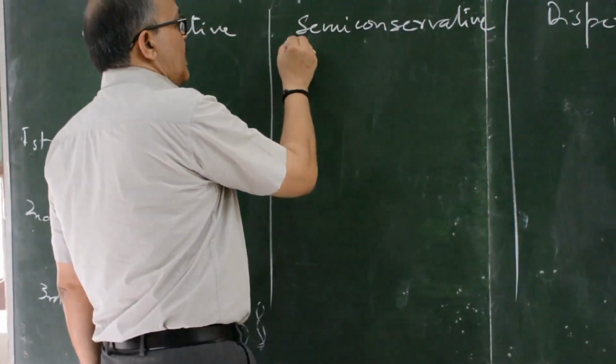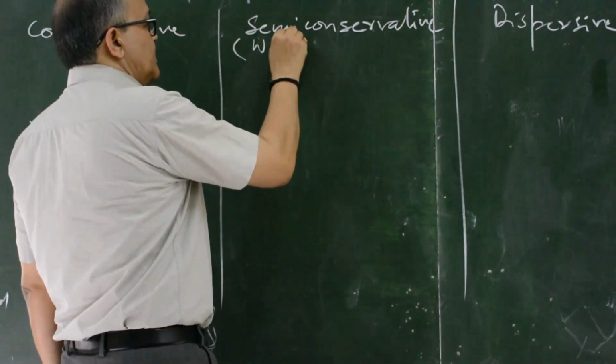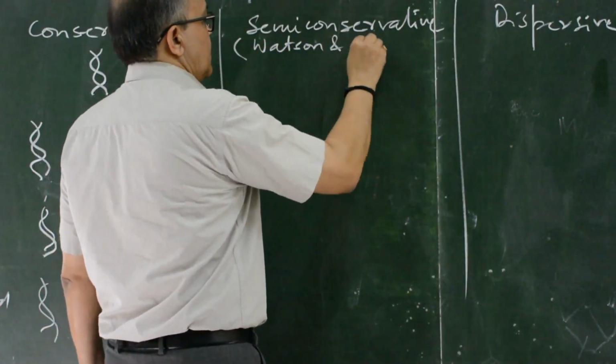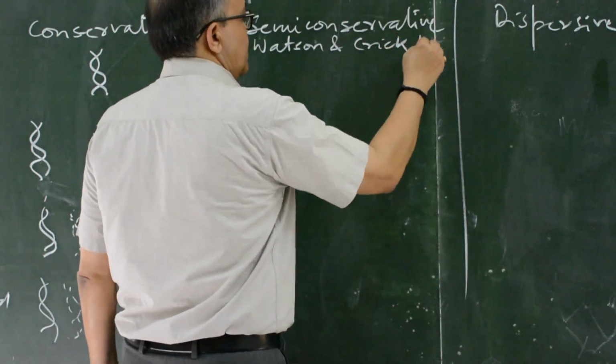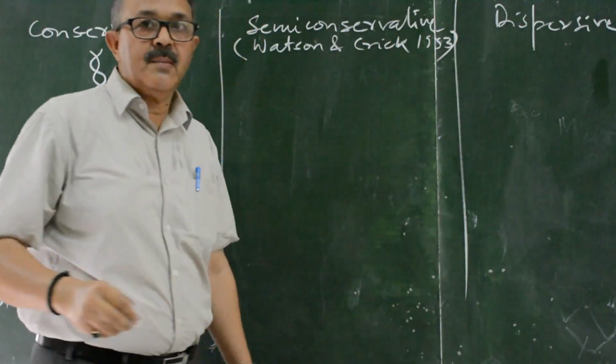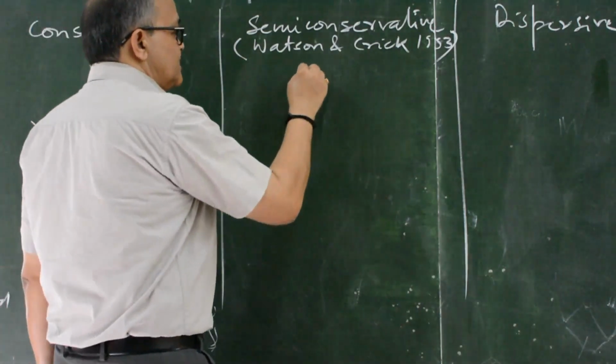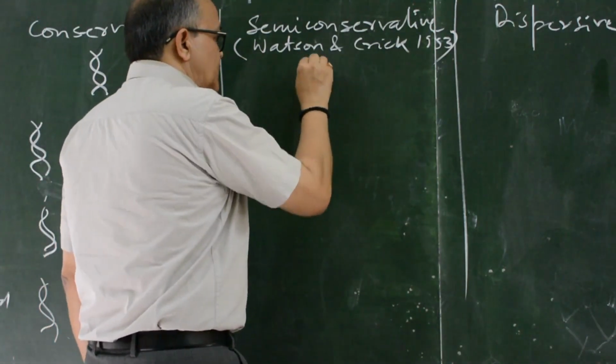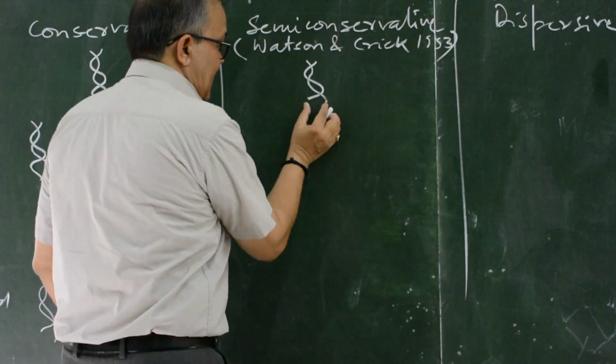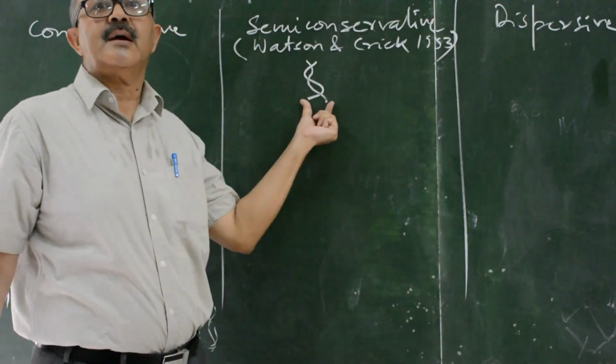The semi-conservative mode of replication was proposed by Watson and Crick in 1953, who gave the DNA double helix model. According to this mode, these two strands are complementary.